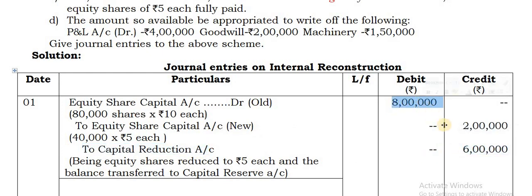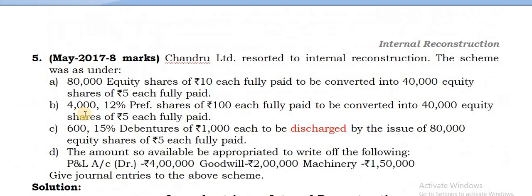How are you getting that? 8 lakhs minus 2 lakhs. So the balance you are getting is 6 lakhs. This is entry number 1.